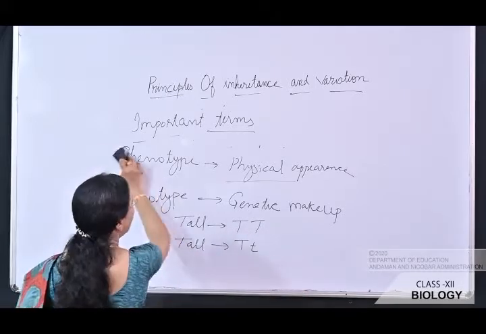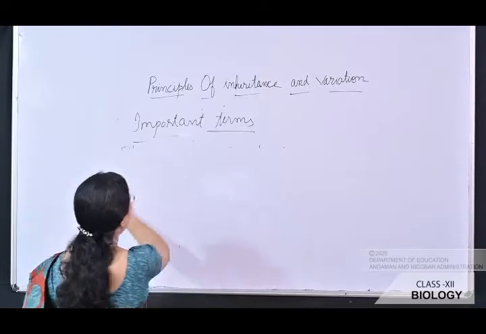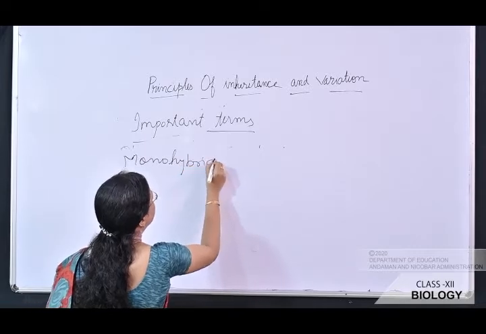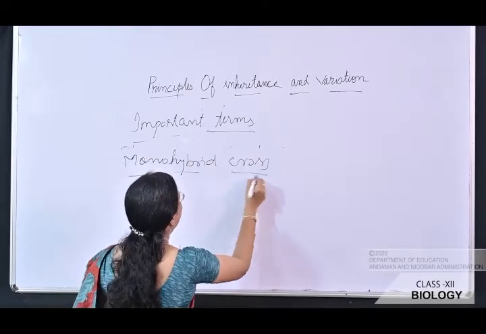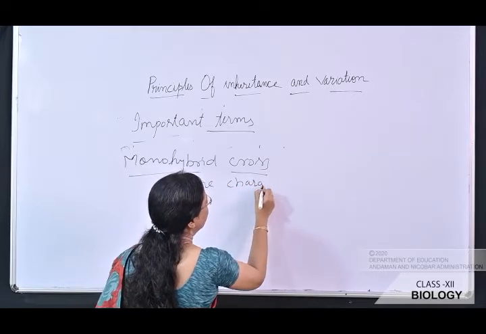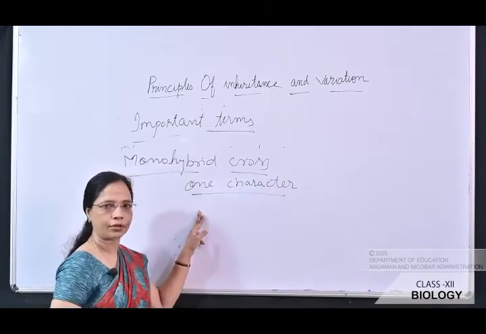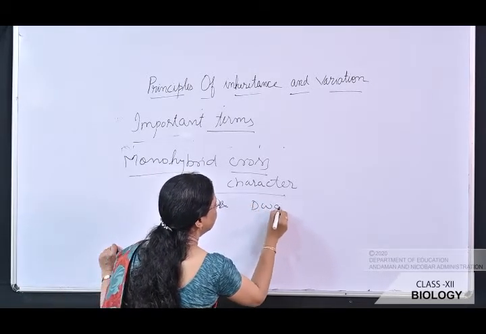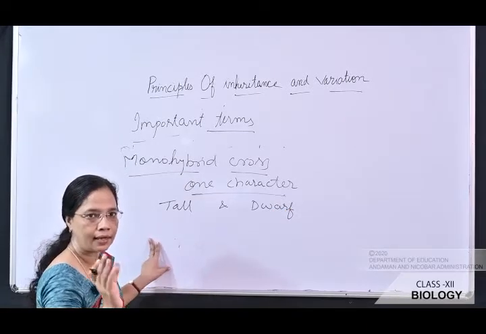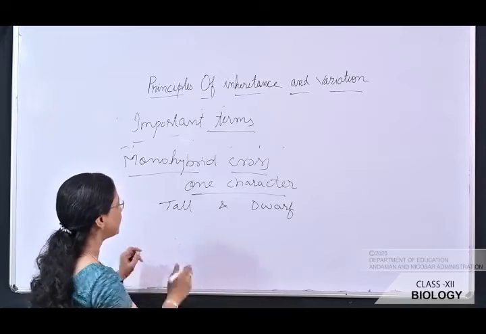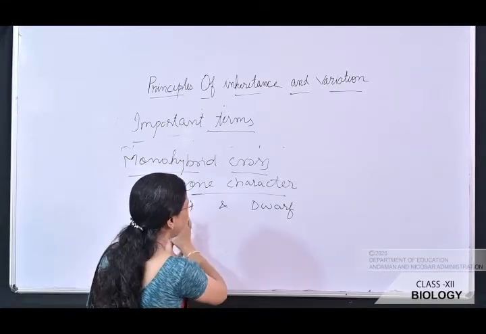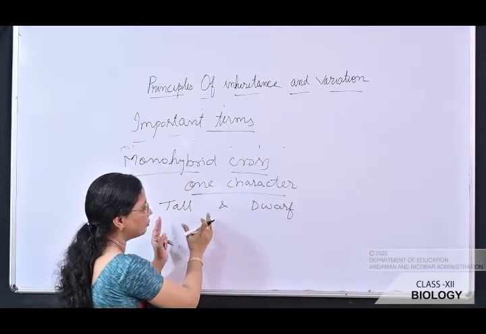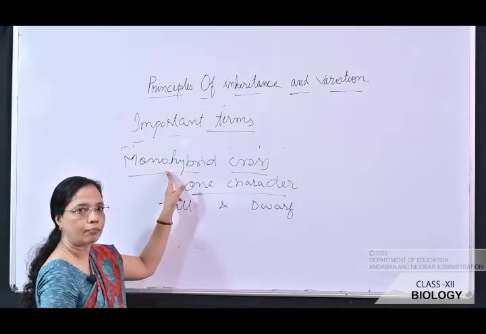Next we will study monohybrid cross. So what is monohybrid cross? Only one character is taken at a time for a cross. Suppose we are taking tall and dwarf. This is the character of height of a plant. That is, height of the plant is tall and dwarf. When we cross this tall and dwarf, that means in a cross we are taking only one character. That cross is known as monohybrid cross.